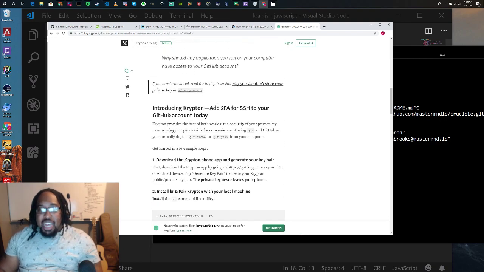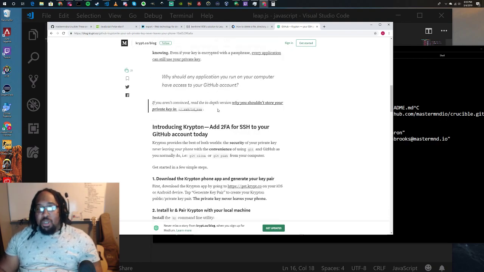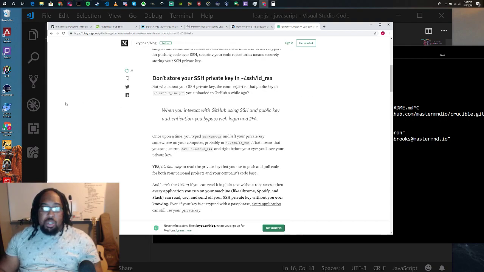Because I'm old school. I'm not all old school, but definitely in that fact, I'm old school for sure. So I'll definitely check out Krypton, because I do have to deal with a lot of SSH keys, which is really annoying. But tried and true works for me.